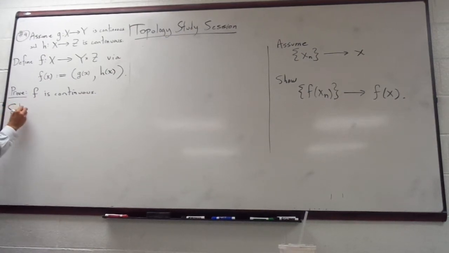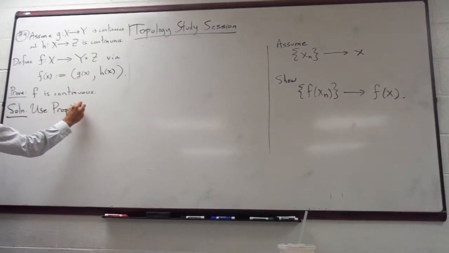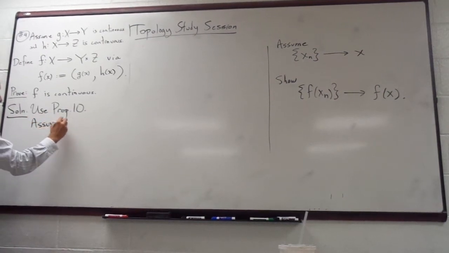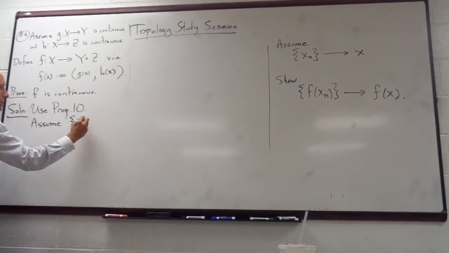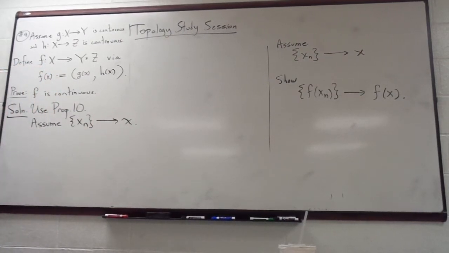Solution. We're going to use Prop 10. And to do that, we're going to assume that the sequence x_n converges to x. Just the one, we don't want to potentially use two. This is what we're proving.